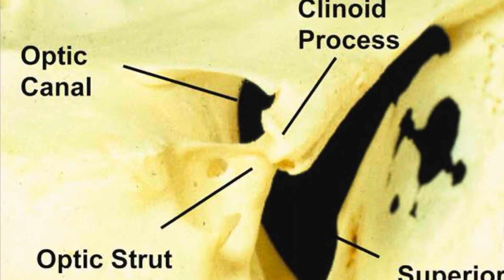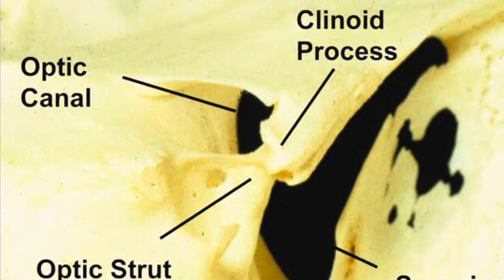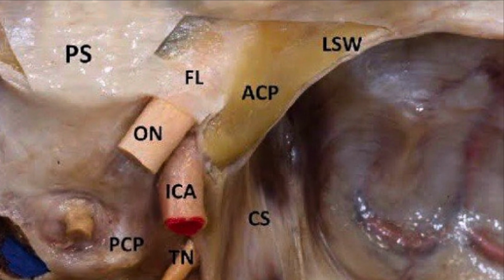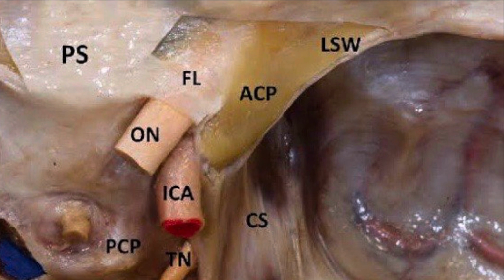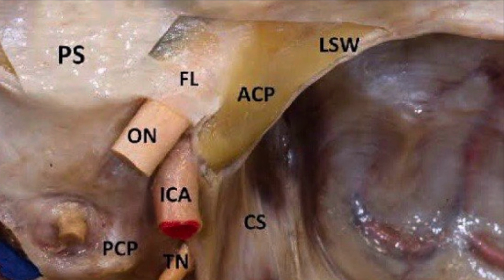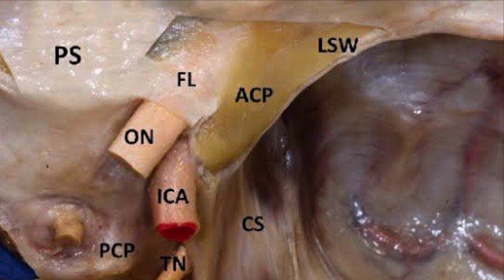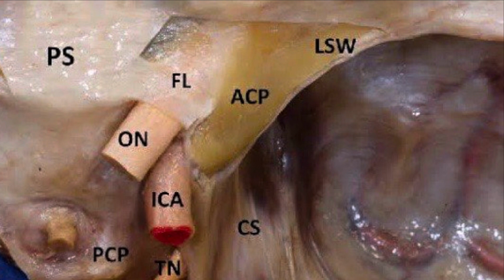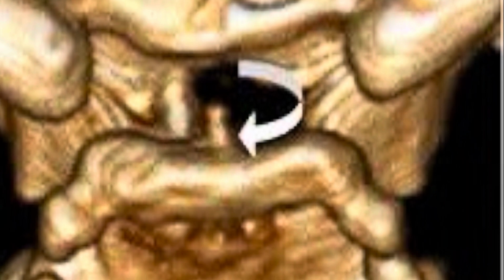In approximately 2% of skulls, there is a bony bridge joining the anterior clinoid and posterior clinoid processes, called the taenia interclinoidea. In approximately 1% of skulls, there is a bony projection in the floor of the sella called the sellar spine. It is a bony spicule that projects from the junction of the anterior and inferior wall of the sella toward the middle of the pituitary gland, and it is usually 1 mm in diameter and 2 to 5 mm in length. It probably represents the ossified remnant of the notochord.